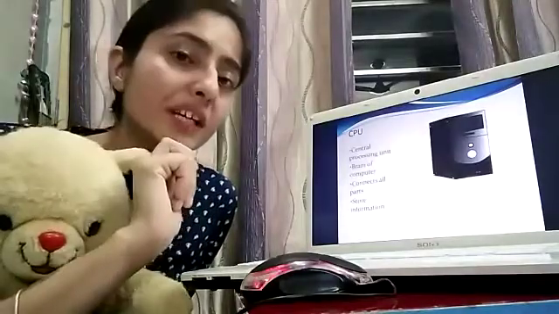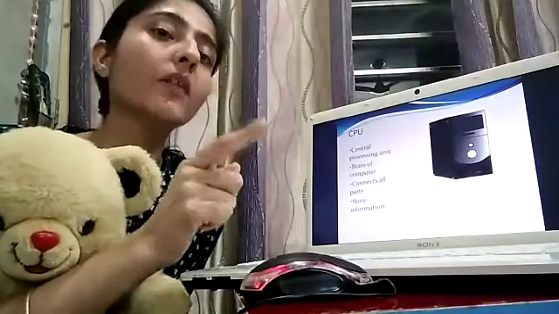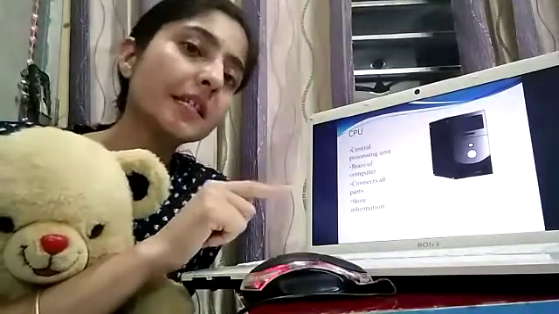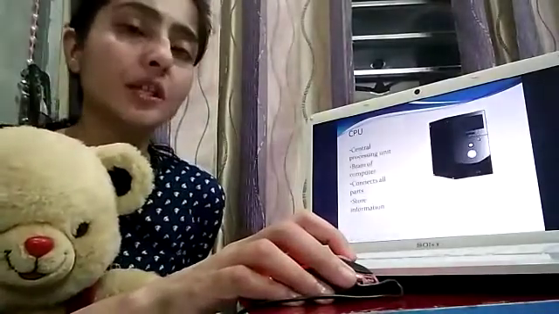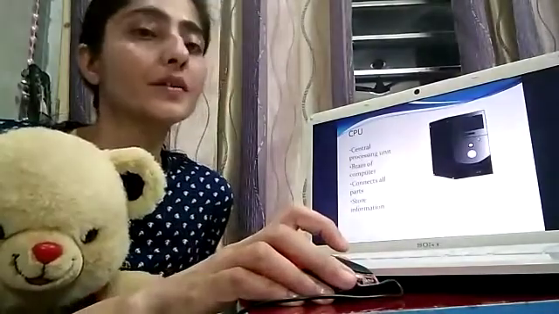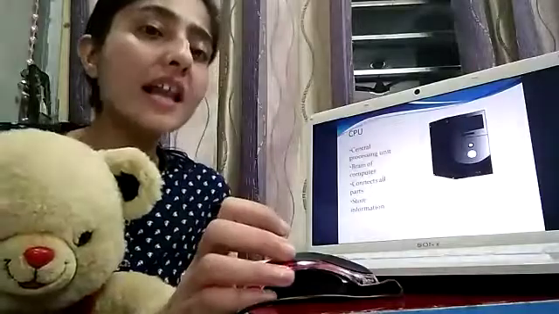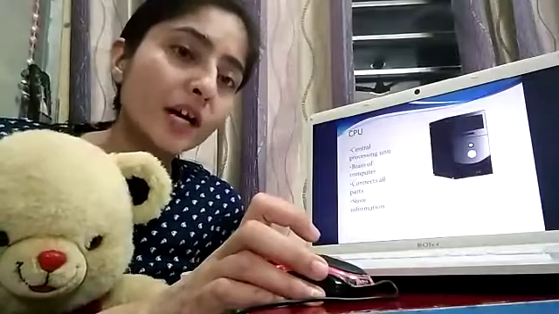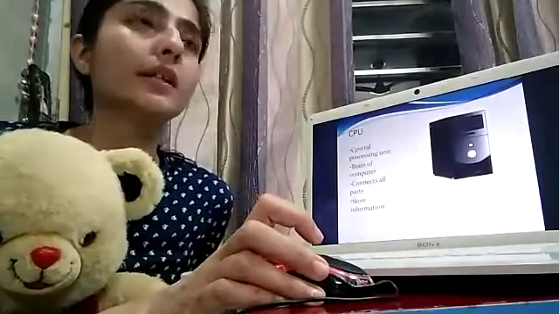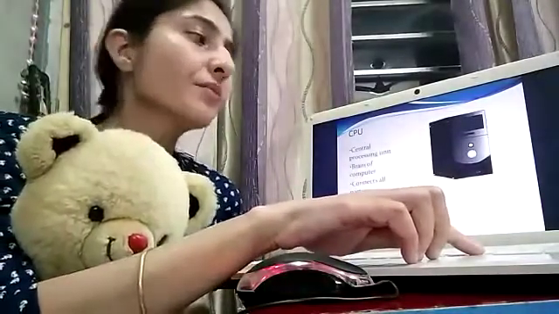Like your brain, you do various types of activities. You think from your brain. Our computer also thinks with the help of CPU. This is the brain of computer. It connects all the parts of computer. Monitor, keyboard, mouse, all are connected with the help of this CPU. And all parts are doing function with the help of CPU. This is a CPU, Central Processing Unit. It stores large amount of information.